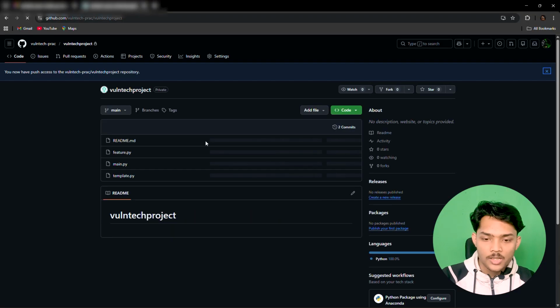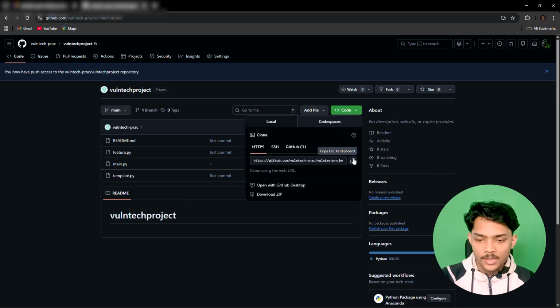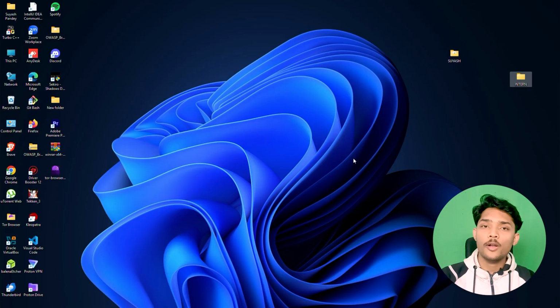If we accept this invitation, we will be prompted with a message that says you now have push access to the Volunteer project. So now we can access this project, and let me show you how. From here, just copy this link, as we are going to clone this repository on our folder.